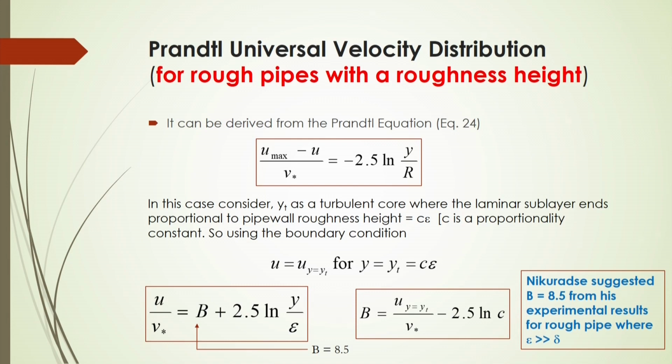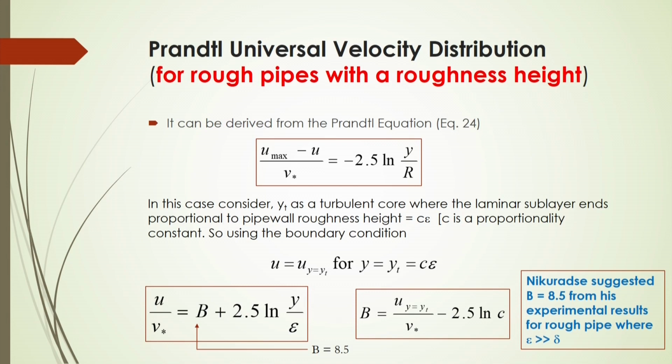Based on that, in this case you have to consider y t, that means up to which the turbulent core will be there, where the laminar sublayer ends. Beyond the laminar sublayer, this distance will be proportional to the pipe wall roughness height. So, it will be equal to C into epsilon, where C is a proportionality constant.